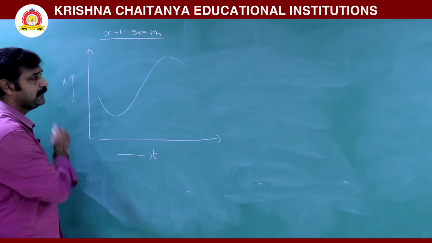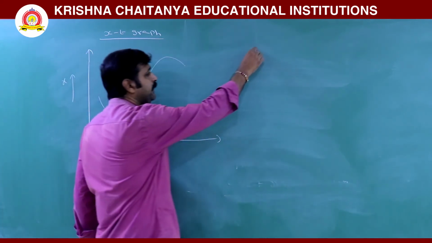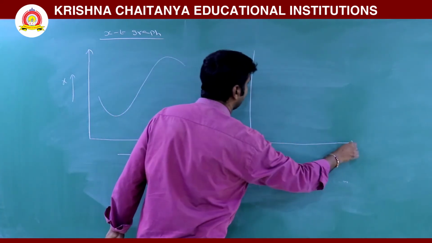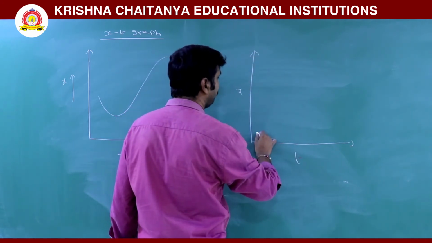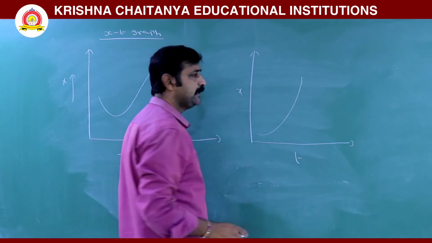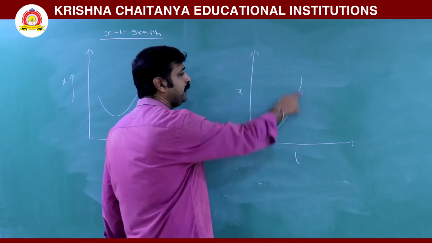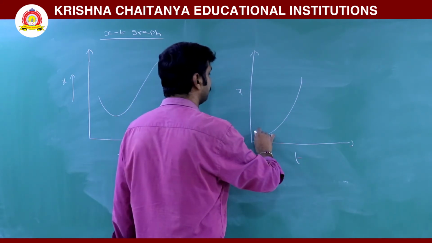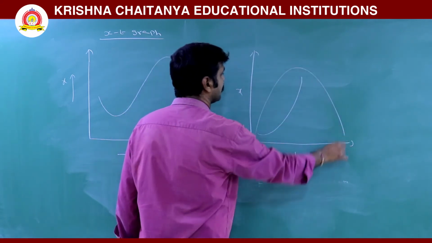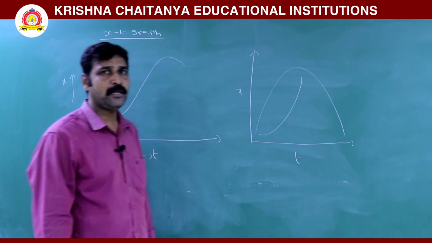If the graph is like that, or any graph which is not a linear xt graph, this is not a linear graph, or you can take this one, this is also non-linear.